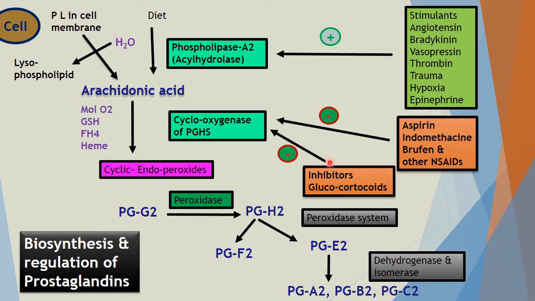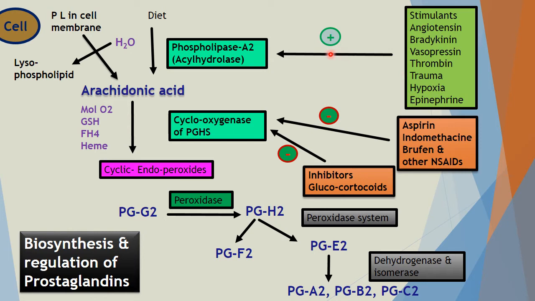Now the inhibitors. These two enzymes are very important. That is phospholipase A2, which is also known as acyl hydrolase. This enzyme is stimulated by angiotensin, bradykinin, vasopressin, thrombin, trauma, hypoxia and epinephrine.